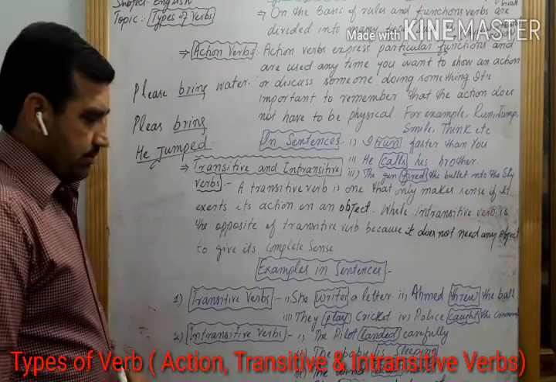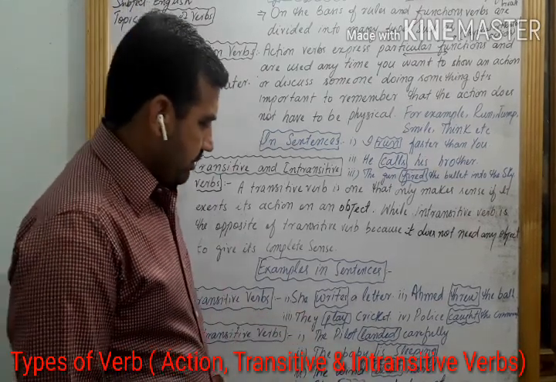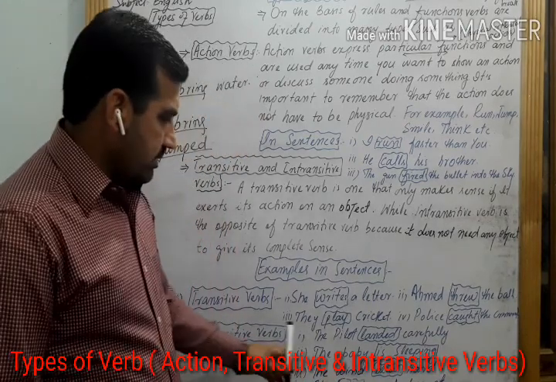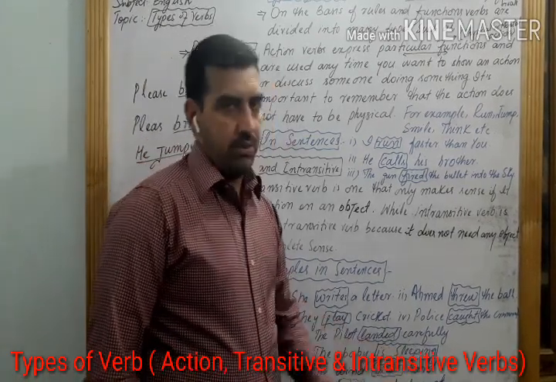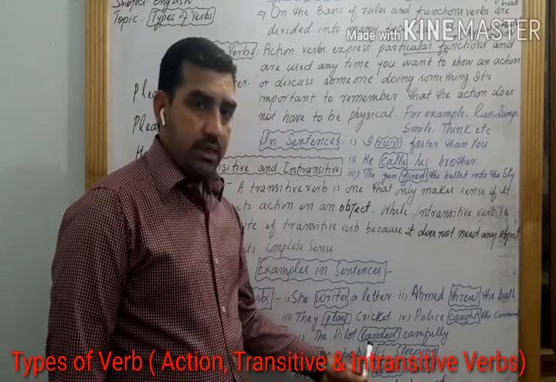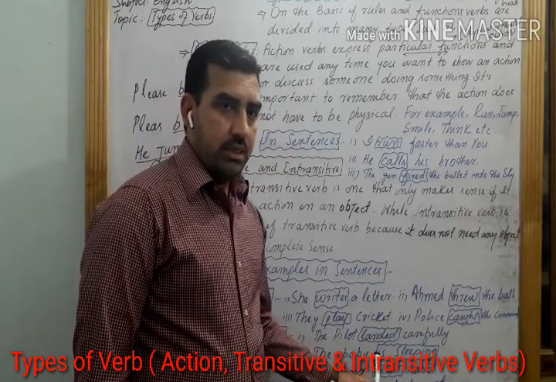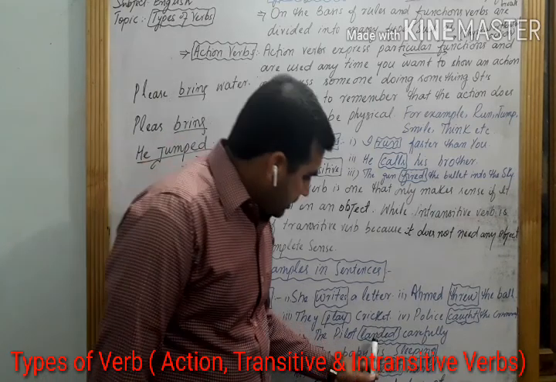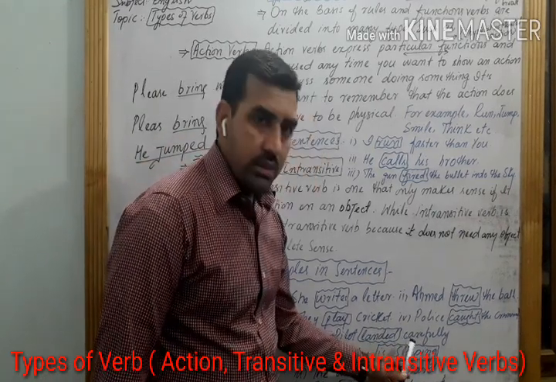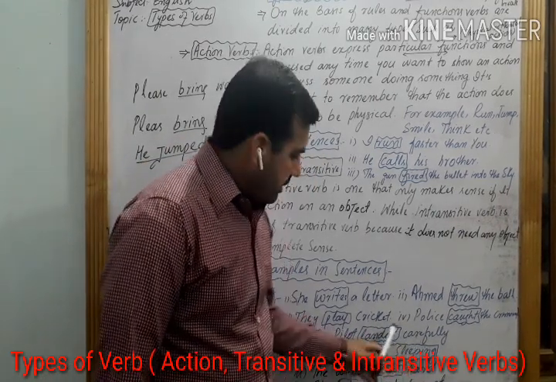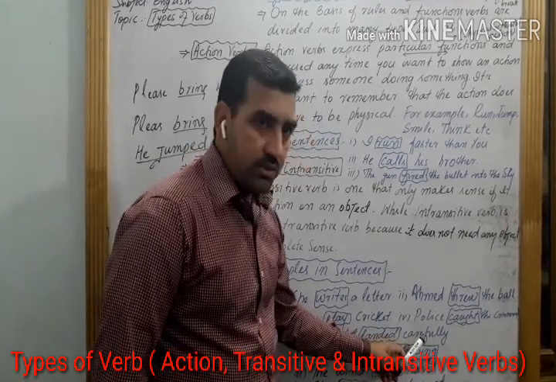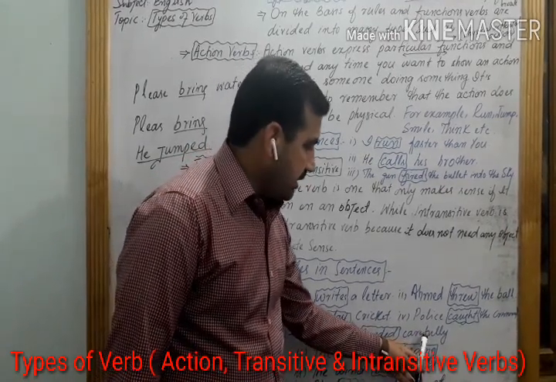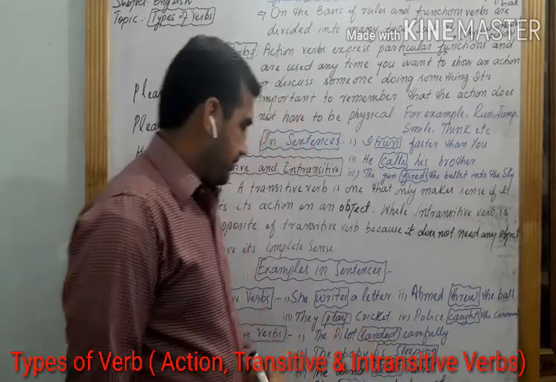Intransitive verbs. Some examples are given of intransitive verbs. For example, the first one is, the pilot landed carefully. So landed is an example of an intransitive verb because this word doesn't need an object. This sentence lacks an object. Here carefully is used as an adverb, and this adverb modifies the verb.